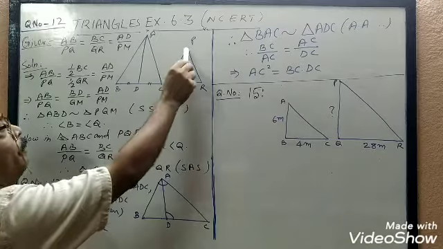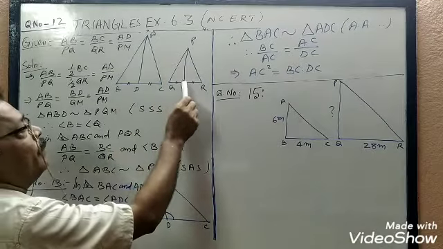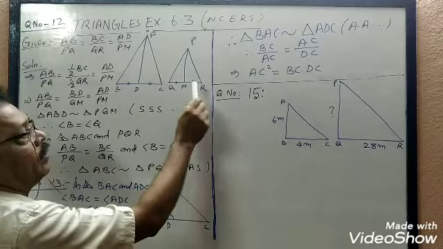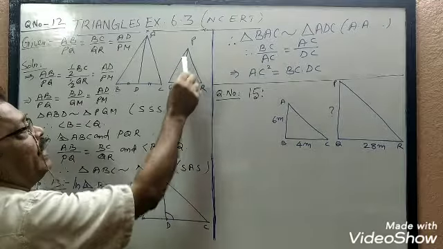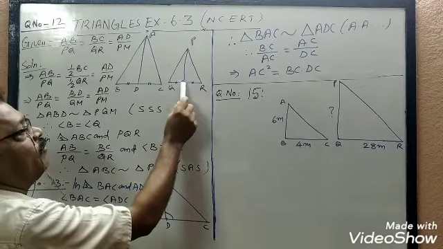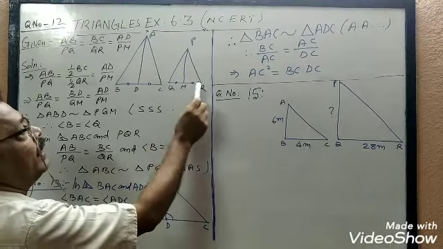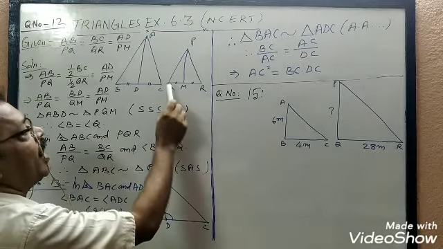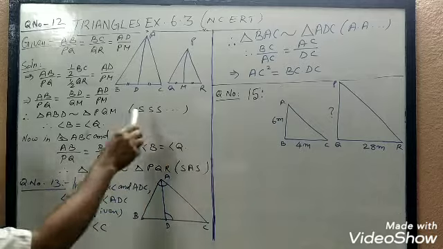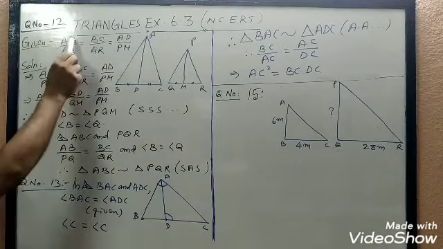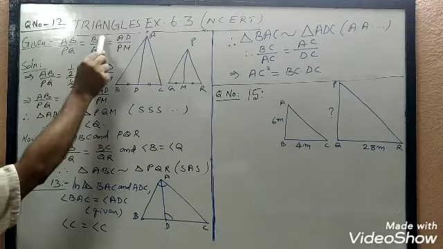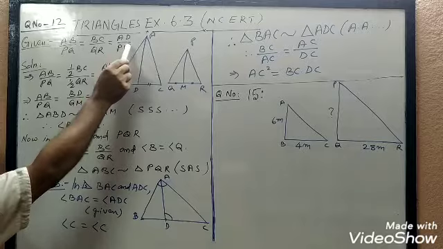The same way, PM is a median, which means M is the midpoint of QR. That is what median means. That is, QM equal to MR, or QM is equal to half of QR.